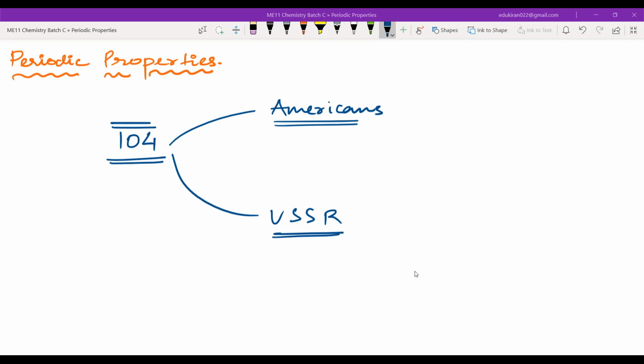Now, there was some kind of fear at that time between the USSR and America. Both were looked at as the world superpower. So the Soviets and Americans were competing in this way. One of the competitions was regarding new elements, who can produce more new elements. Element number 104 was argued over between the Americans and the USSR, each saying we made this element. Americans said we will name this Rutherfordium.